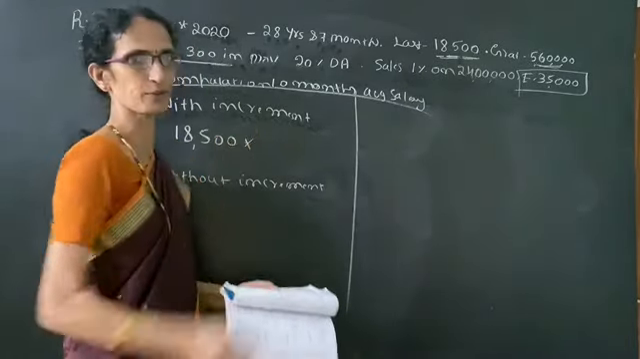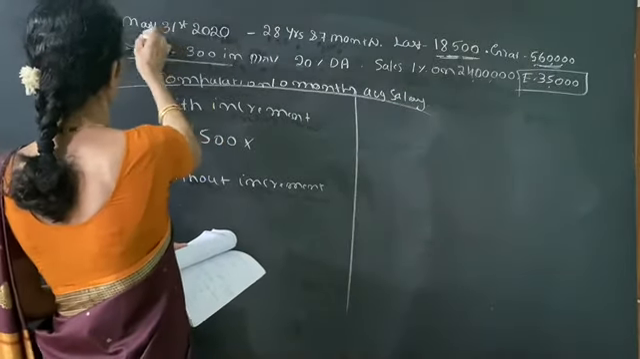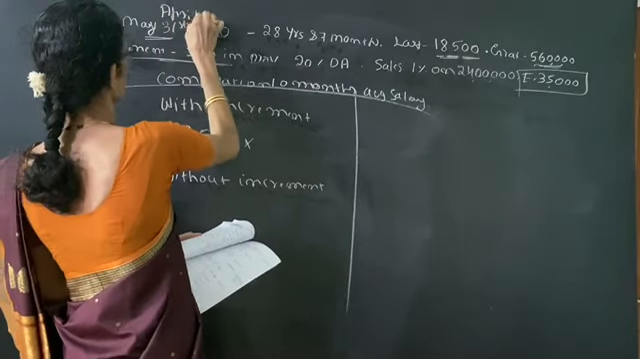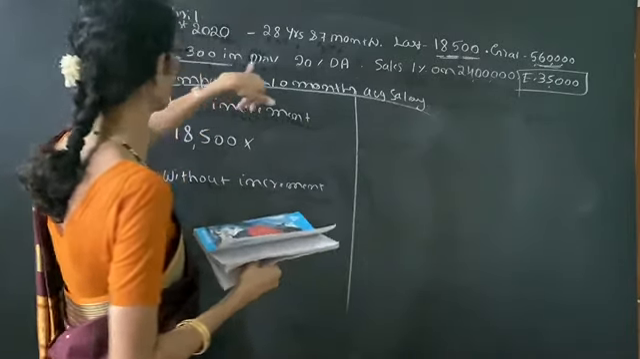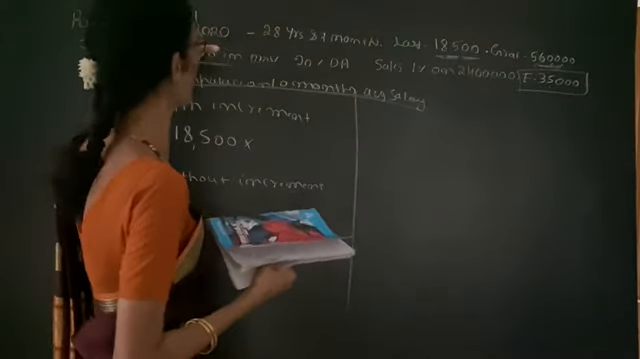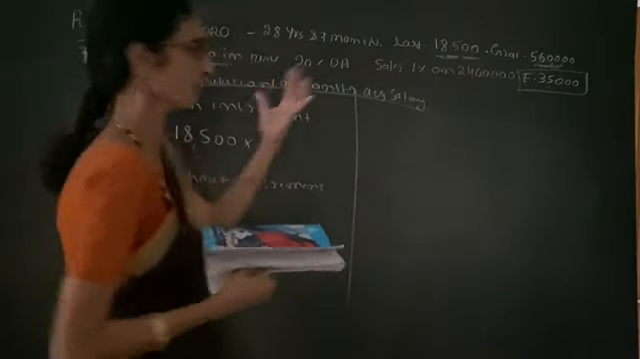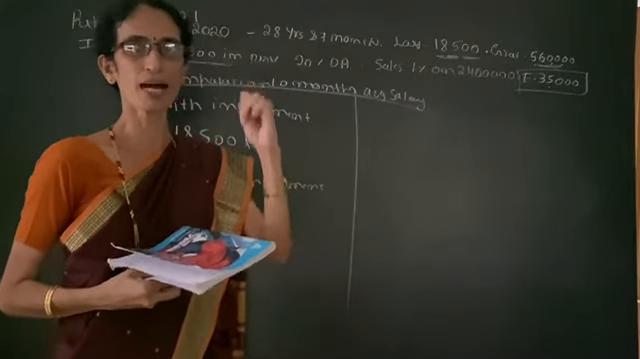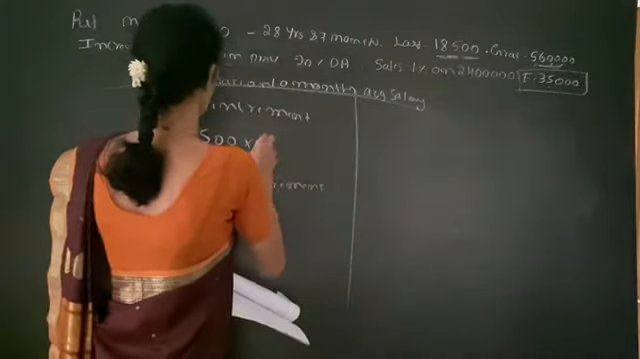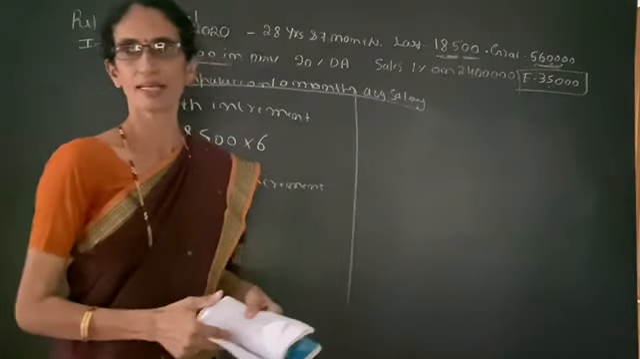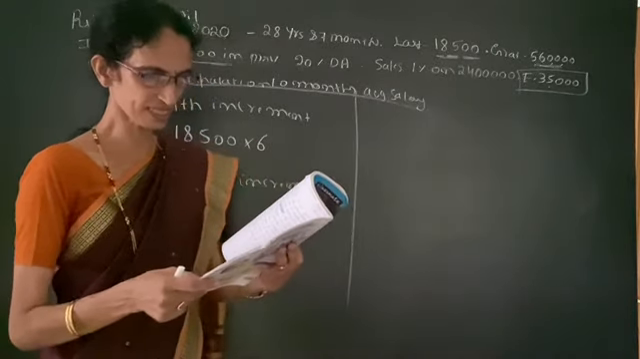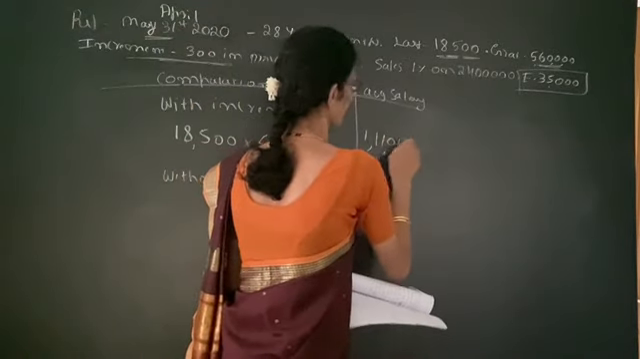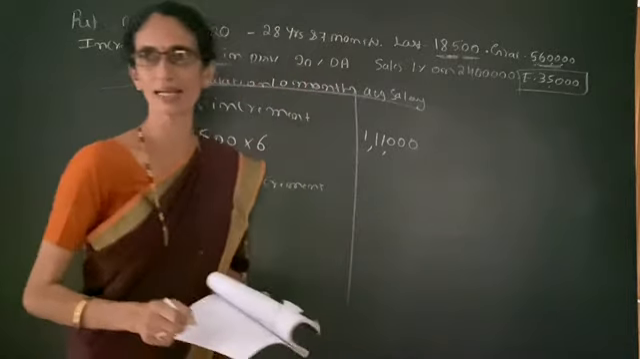18,500 into... So easy method, it is May, take its previous month, it is April. So from this date, that means increment date November till April. So November, December, January, February, March, April. So it is 6 months. So we have to multiply by 6. Then we get 1,11,000. Here it is 1,11,000.